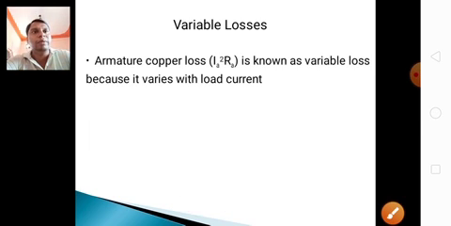Here it is variable. Variable loss means armature copper loss is known as variable loss because it varies with the load current. Armature copper loss varies with the load current. That's why it is called variable loss.